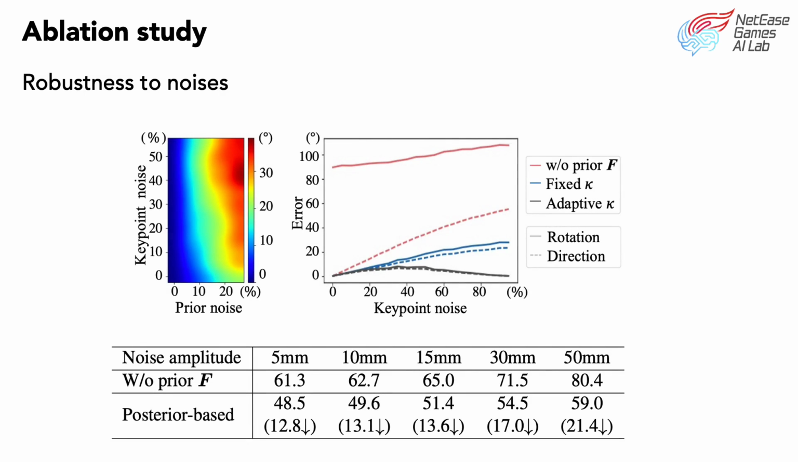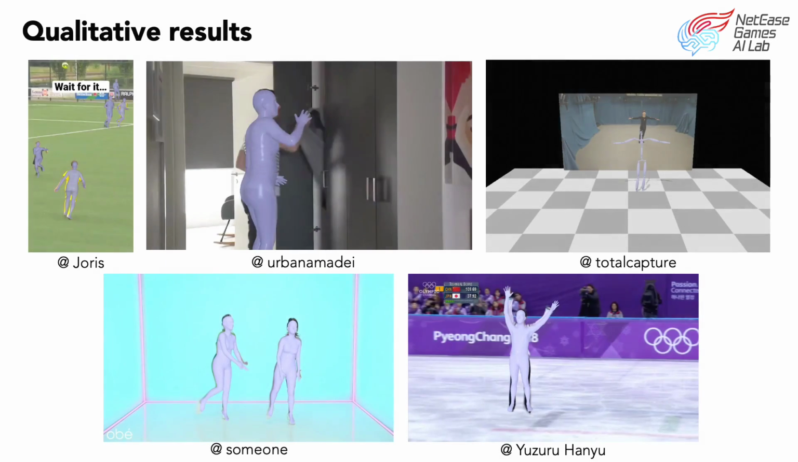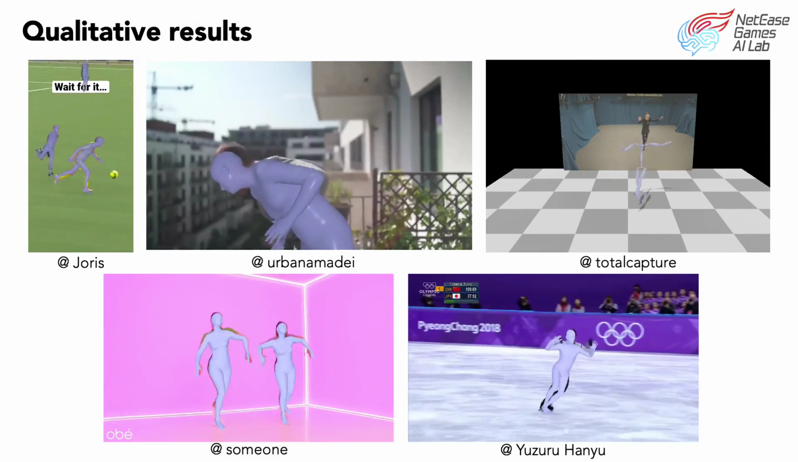We evaluate the robustness of our framework when suffering from noise. Both the simulation and practice show the error increases more slowly than IK-based methods. Now we show some qualitative results.